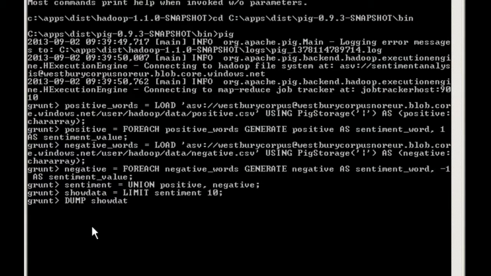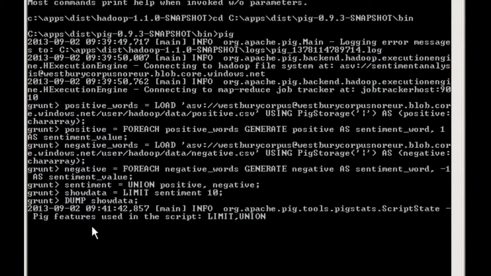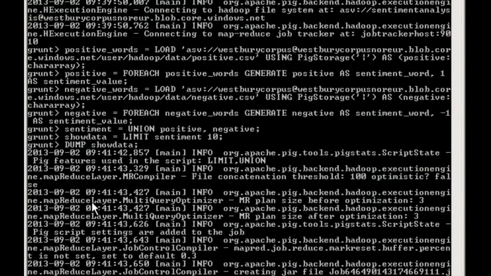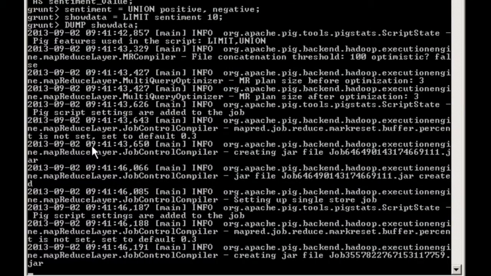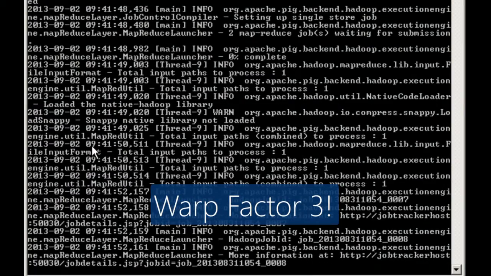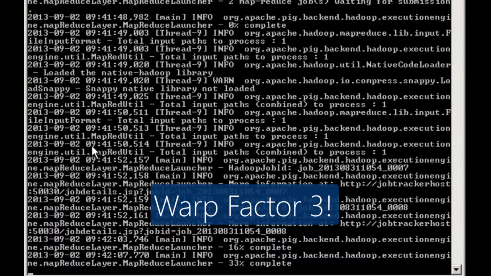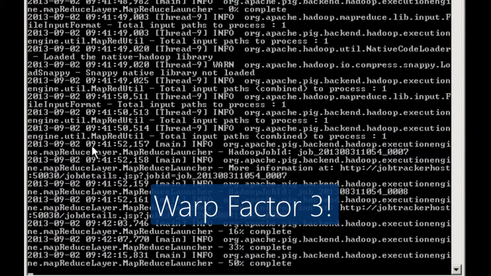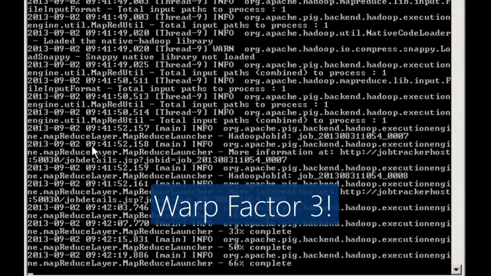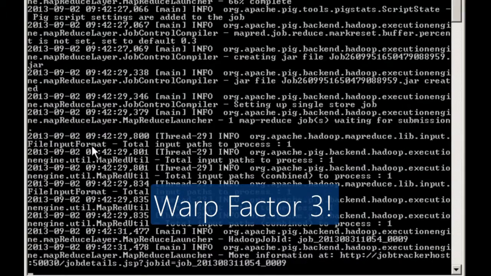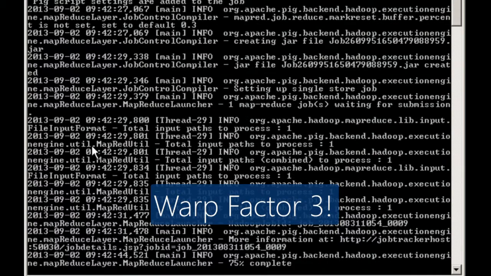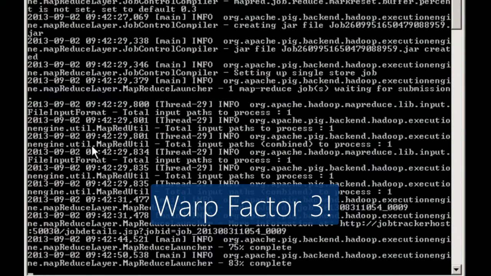And by doing dump show data, what's that telling it? It's just saying dump it to the command screen so we can get a view. So this is the bit where you can see that it's now started piling off a whole bunch of MapReduce jobs. And I put it on warp factor 3 because it gets a bit boring. You can see the numbers are slowly ticking up down the bottom. You see, this is why there aren't many live demos. Anything with big data takes forever. 75%, 83%.